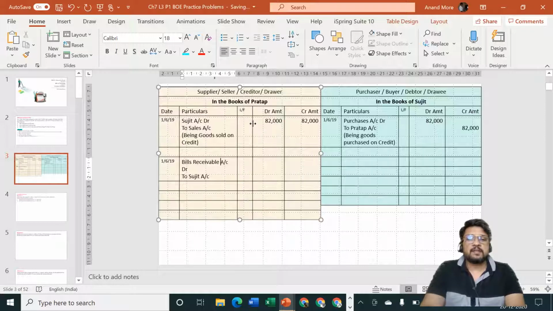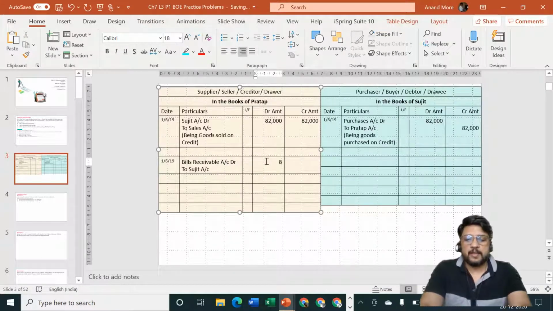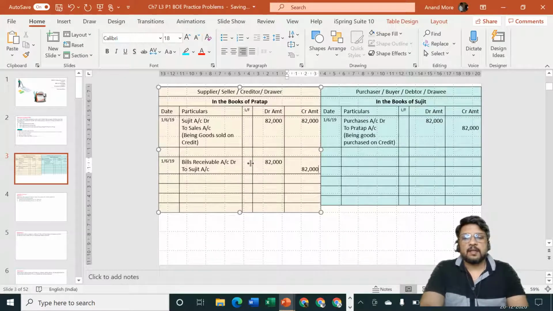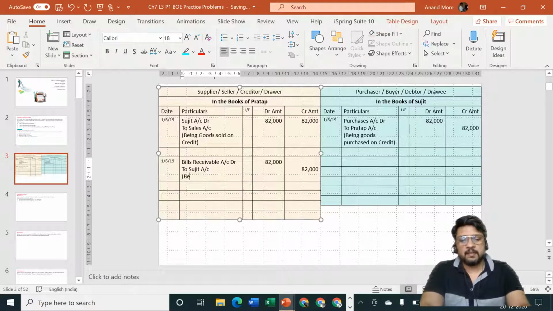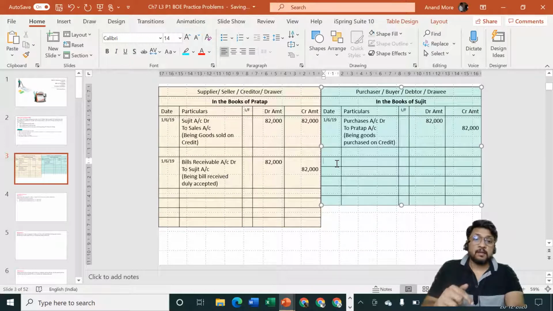Let me just change the size of the format here, so it will be easy for me to complete everything in one single line. Okay, this is good. Amount is how much? 82,000. Let us now write down the narration. What is the narration? Being bill received duly accepted. Okay, we have received a bill, but which bill? The bill which is accepted by Sujit. That's why we'll have to use the words being bill received duly accepted. And on same date, 1st of June